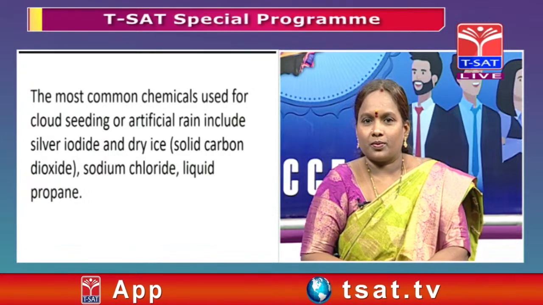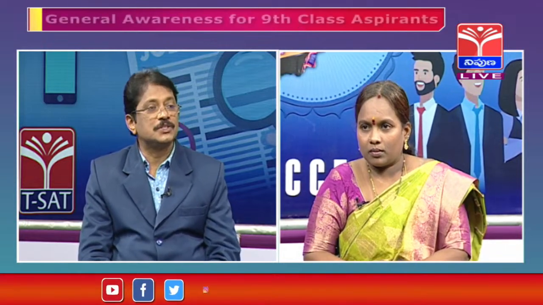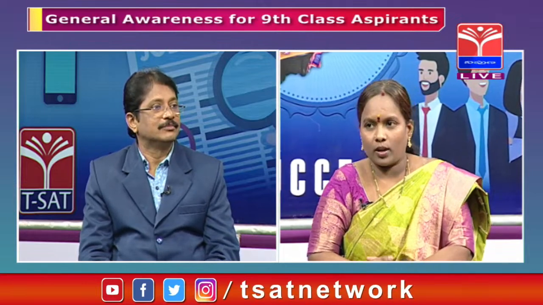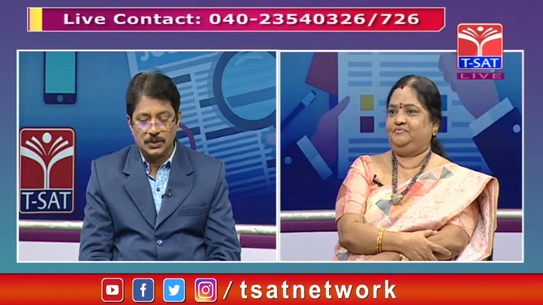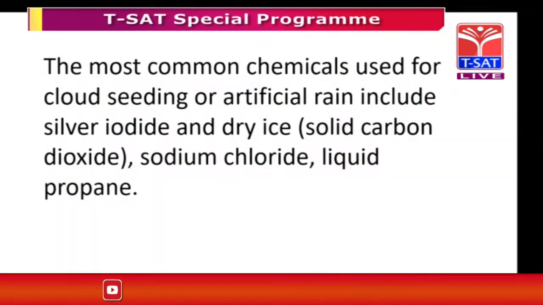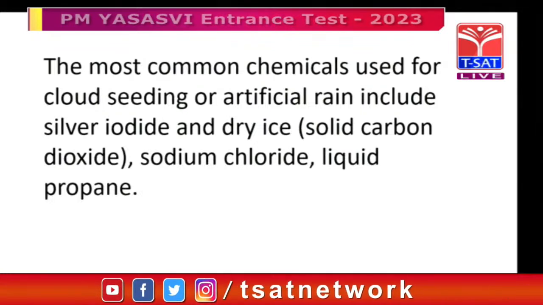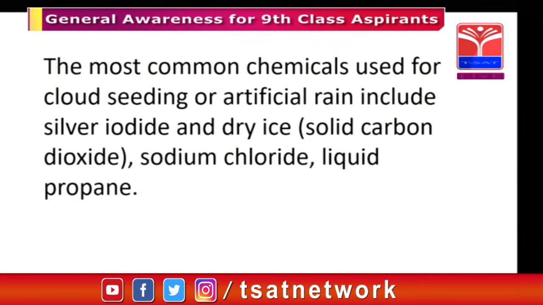Generally for artificial rain or cloud seeding, we use silver iodide. So silver iodide is used to form the artificial rain. And for this we use dry ice also. Dry ice means solid carbon dioxide. And we use sodium chloride also, of course, because it freezes the temperature.